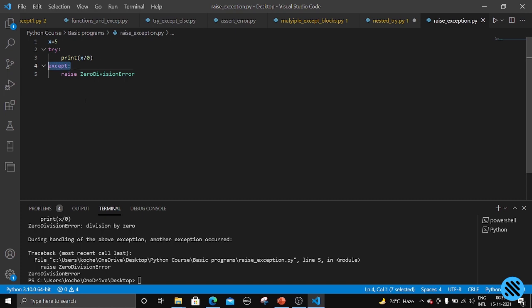So the except block will be executed, and we are raising a zero division error. Raise is used to show a message inside the terminal, and we need to write the exception name here.